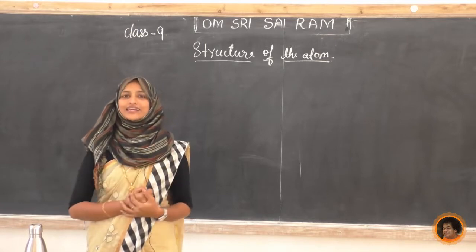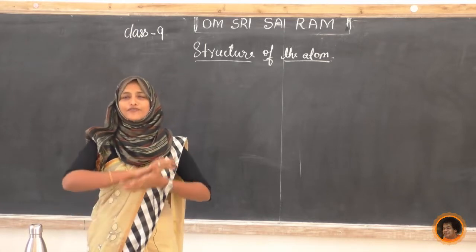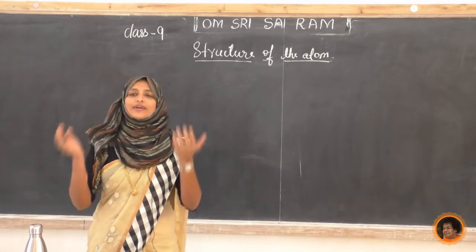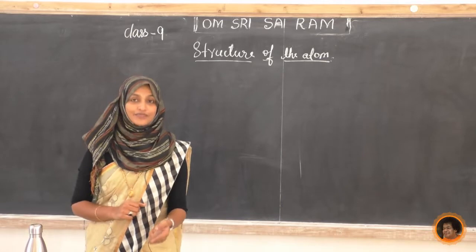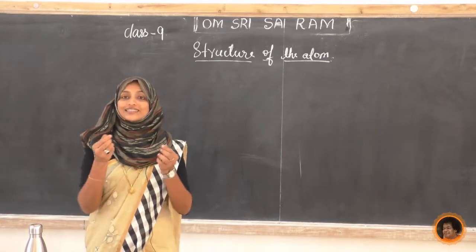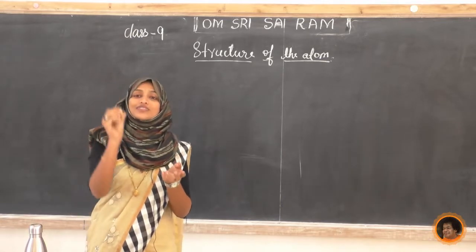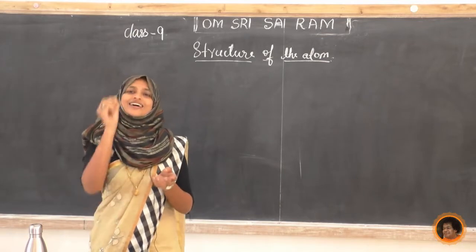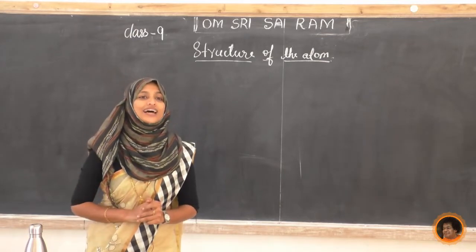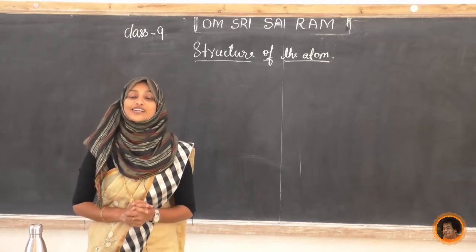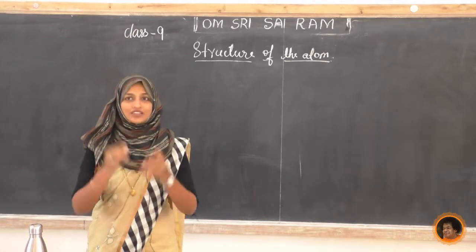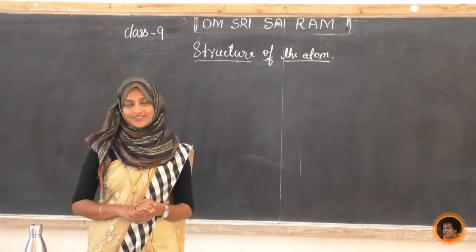Yes, everything in this universe is made of atoms. I said, by doing an activity, that the smallest last part of that chalk is the atom. So we come to know that it is indivisible. Further I can't divide it. That is the smallest particle.